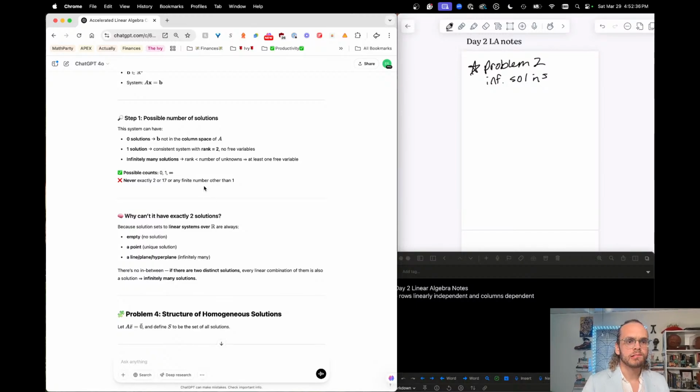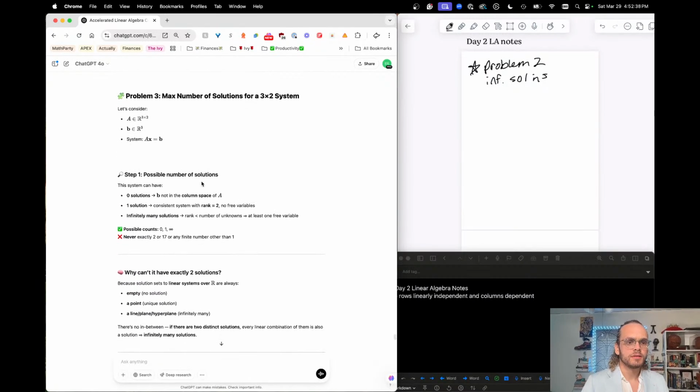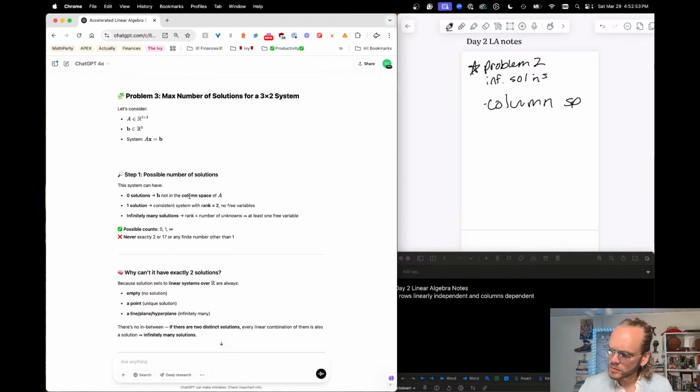So what's the column space? B not in the column space of A. That's something I need to know. So I'm going to write column space here. Oh, is my pencil working? Yeah, column space.